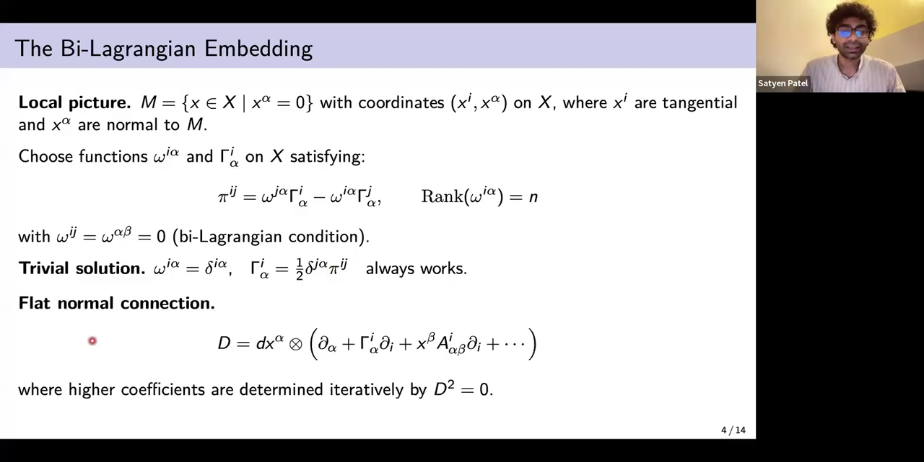Then we construct the connection, the normal connection D, using gamma and additional higher coefficients A. These are chosen such that D is flat. We impose D squared equal to 0 order by order in the normal directions x^alpha to get the values of these, and we impose D squared equal to 0 so that it can be globalized later.